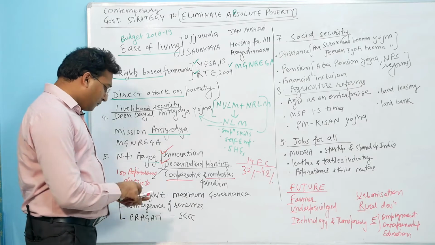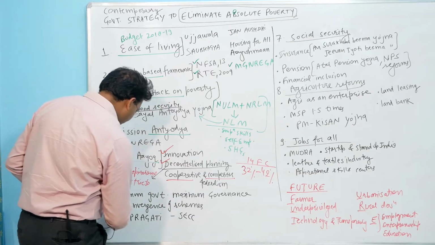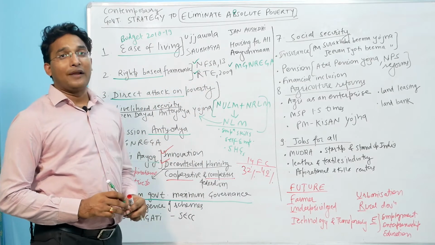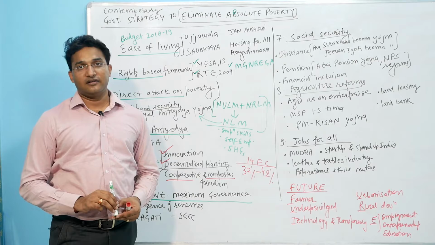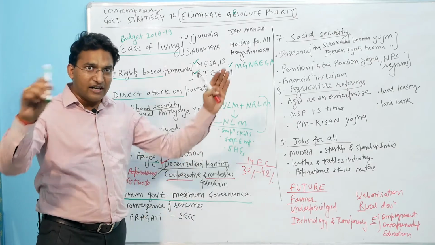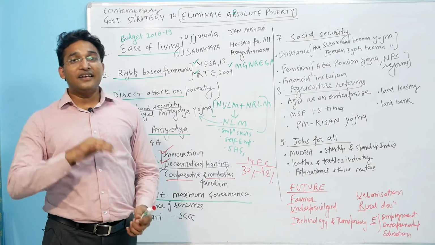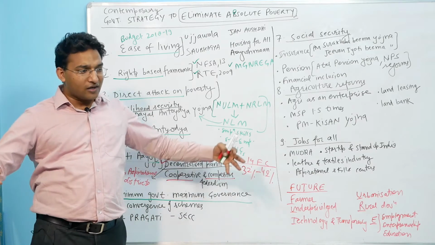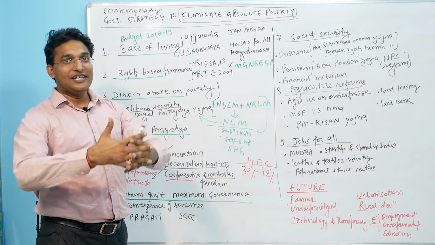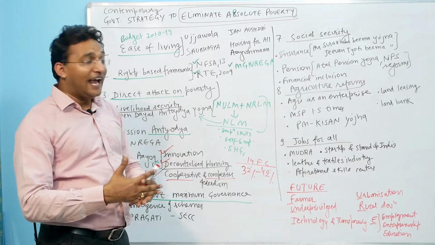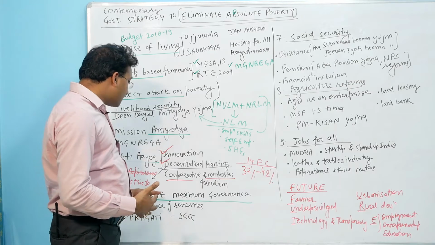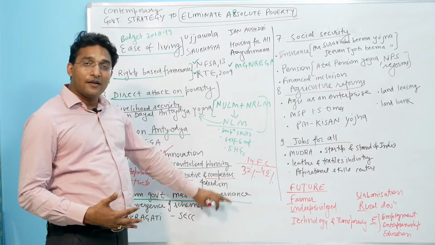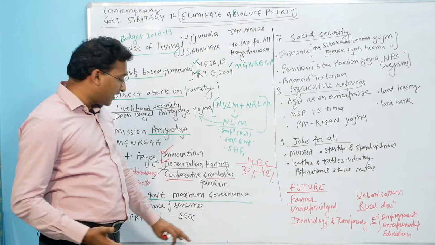The next perspective is minimum government, maximum governance. Now the government is saying that we don't need so many people, we don't need so many schemes, we don't need so many ministries. Let us trim down, because that creates duplication and a lack of accountability. So now the government is working on converging the schemes and converging the ministries, and as part of that, the convergence of schemes like NULM and NRLM into NLM, and many more schemes, has taken place.